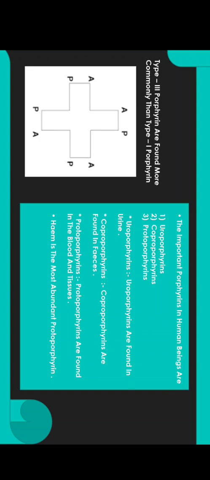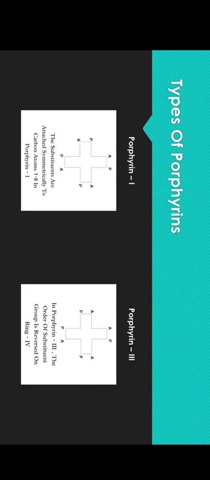Okay, so these are the two types of porphyrins. As we know, there are two types of porphyrins present, that is type 1 and type 3. This is the structure of type 1 porphyrin. The substituents are attached symmetrically to carbon atoms 1 to 8 in porphyrin type 1. And in porphyrin type 3, the order of the substituent groups is reversed on the fourth pyrrole ring. So the basic difference between these two structures is that in the porphyrin type 3 structure, the substituents are reversed only on the fourth pyrrole ring.